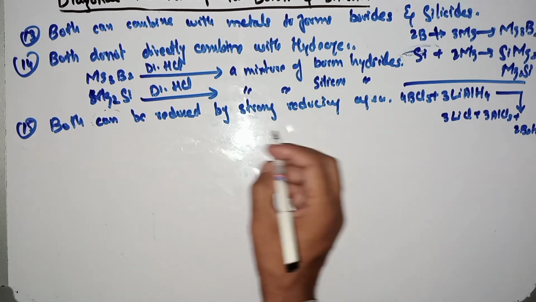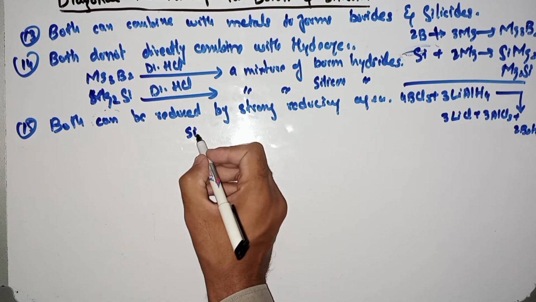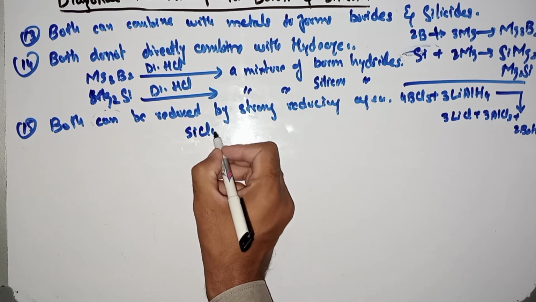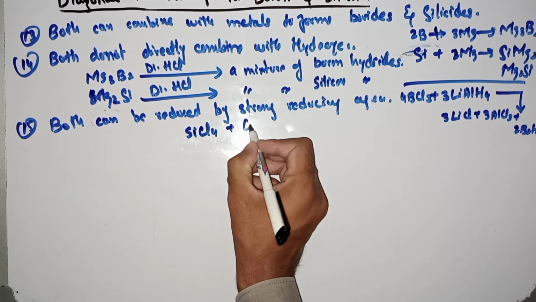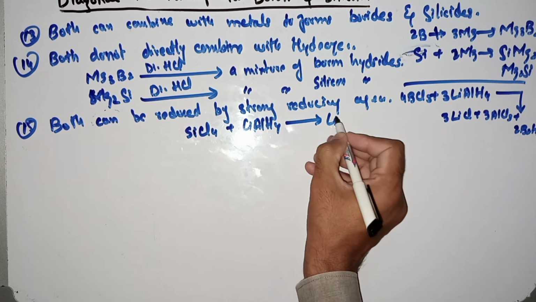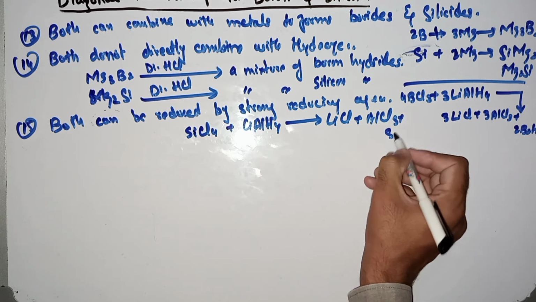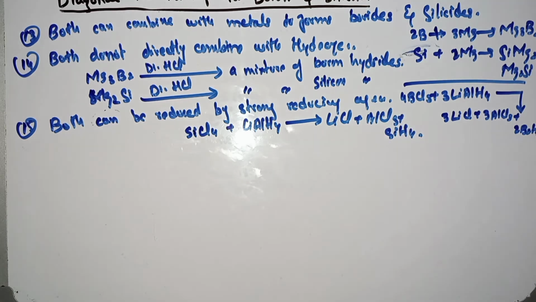Silicon also shows similar reducing agent behavior. It can also be reduced by strong reducing agents like LiAlH4. They will produce LiCl plus AlCl3 plus SiH4. This is the reaction where both can be reduced by a strong reducing agent. So go to the next point.